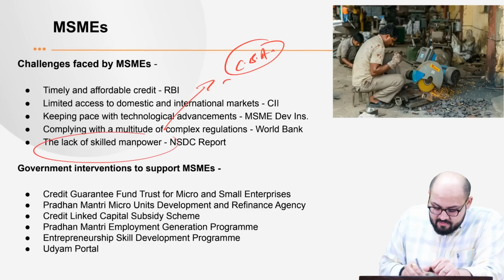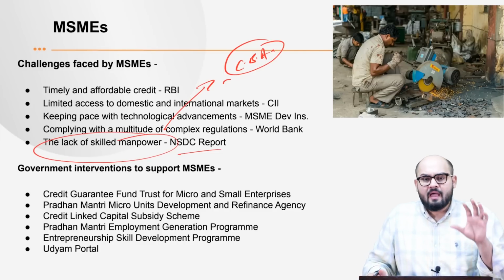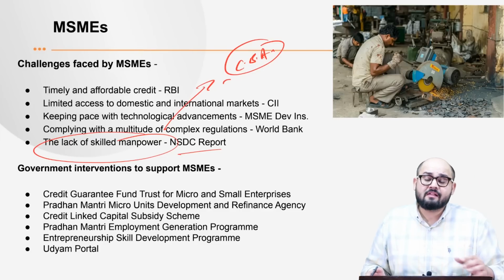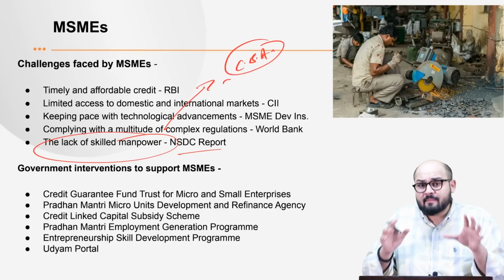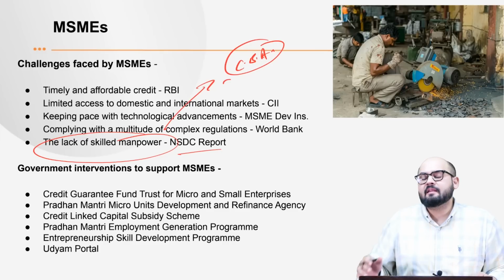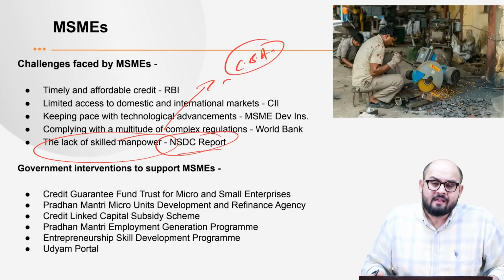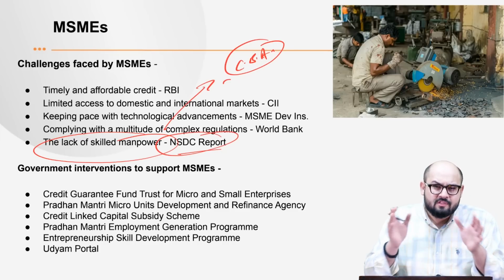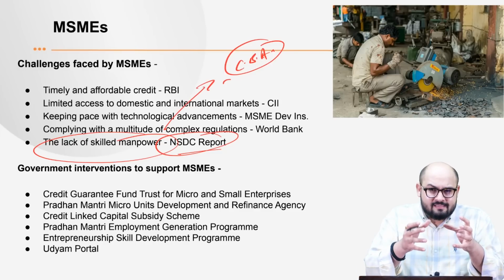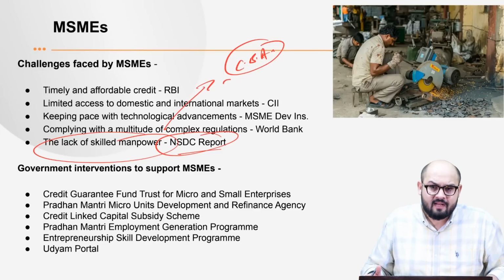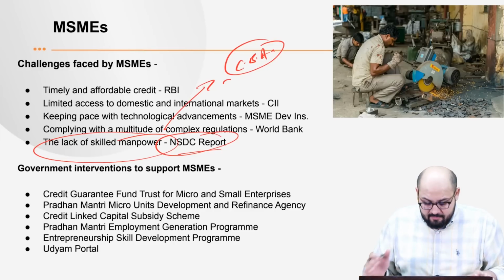Next is the lack of skilled manpower. What has been seen is that some of the MSMEs require skilled manpower, and that skilled manpower is not adequately available in the market. Also, the National Skill Development Corporation's report says that there is a huge gap between the skills demanded by the MSMEs and the skills provided by the market, right? So there is a substantial gap.